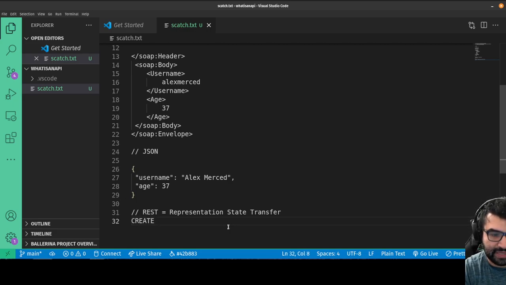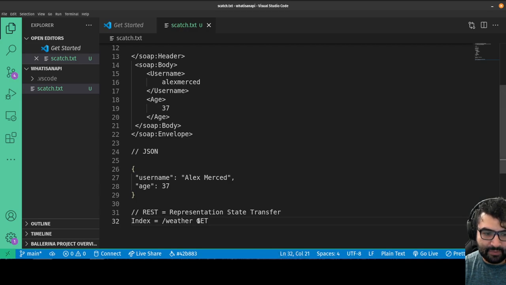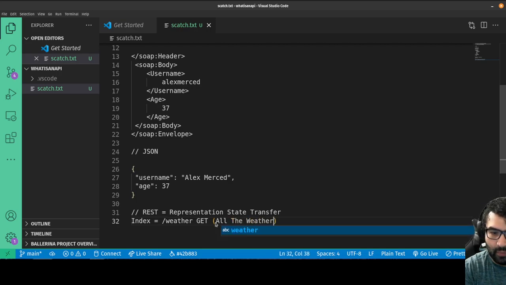Let's start with index. You'd have an index pattern, which is for /weather, and that's specifically a GET request. Every HTTP message has a particular method: GET, POST, PUT, there are all sorts of different methods. So if I send a GET to weather, it should return all the weather, not just one day's weather, but all the days' weather.